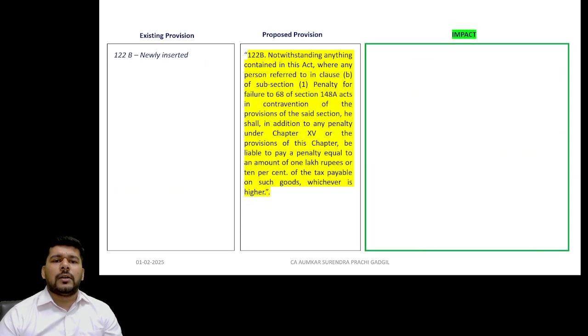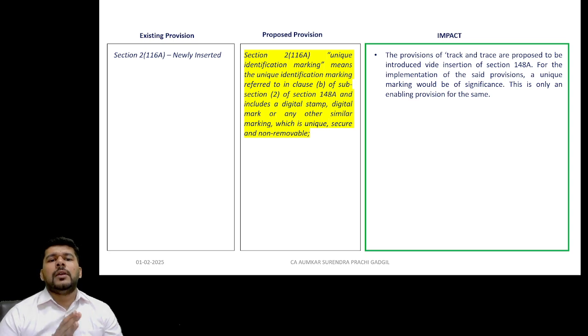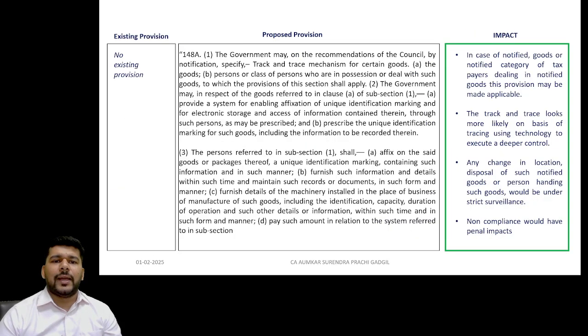So if you see, a corresponding amendment has been made, as there is something called unique identification marking, meaning the unique identification marking referred to in clause 2 of section 148A, and it includes a digital stamp, digital mark, or any other marking which is unique. Now this is basically to comply with this provision.